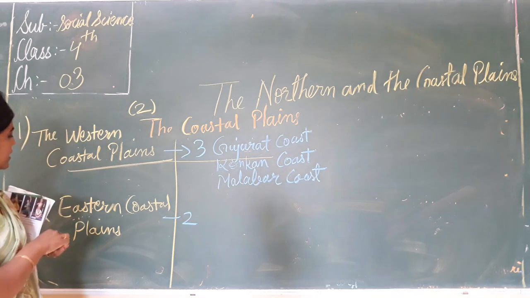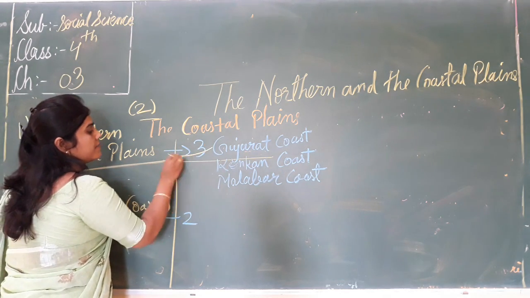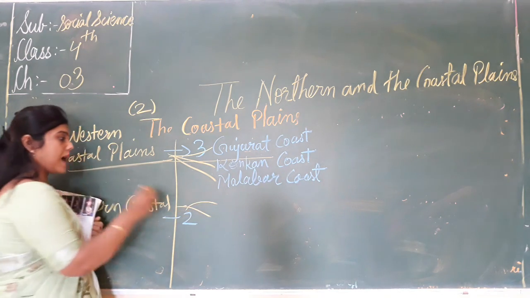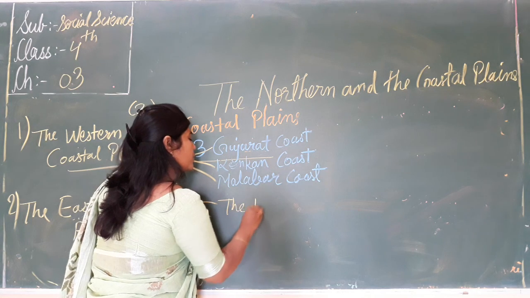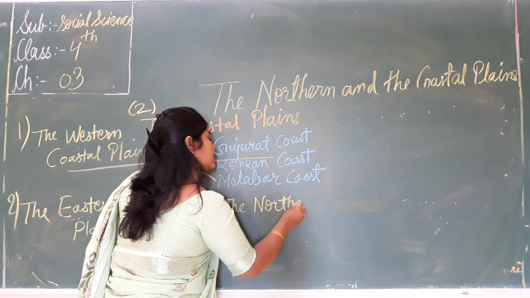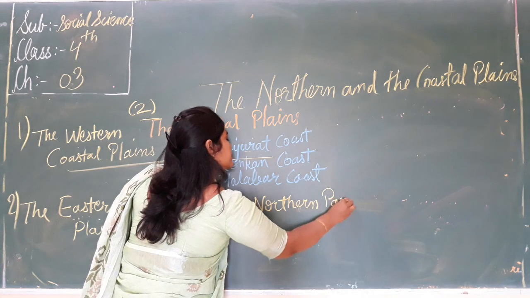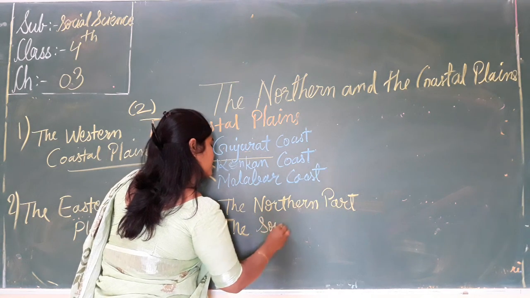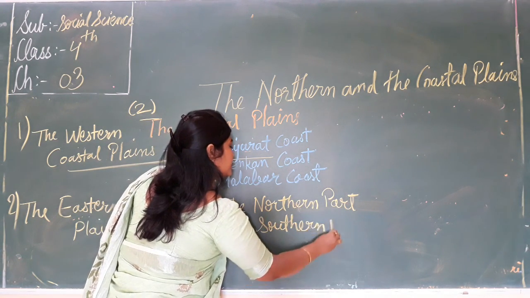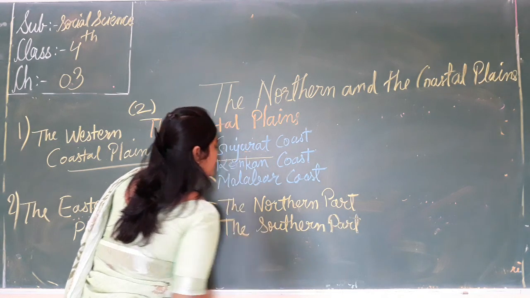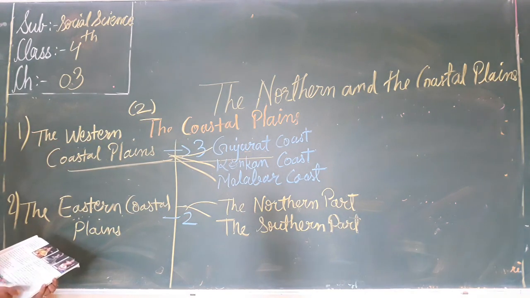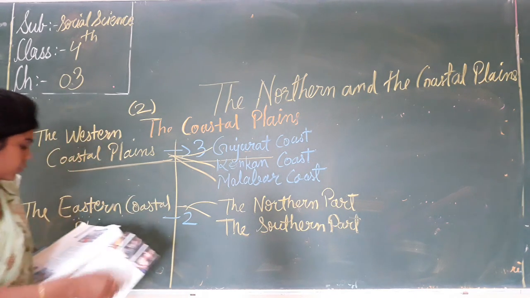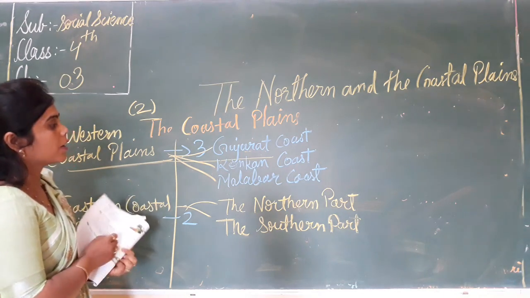And the eastern coastal plains are divided into two parts, the northern part and the southern part. The northern part we can say the Northern Circles, and what is the southern part called? The Coromandel coast.